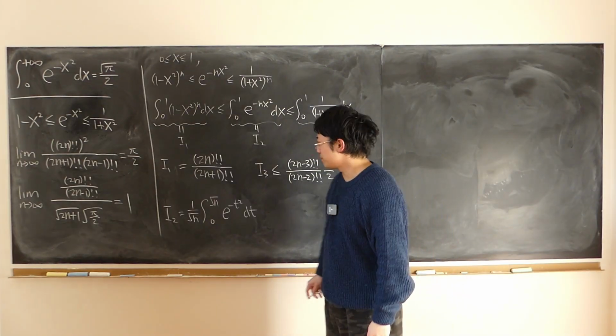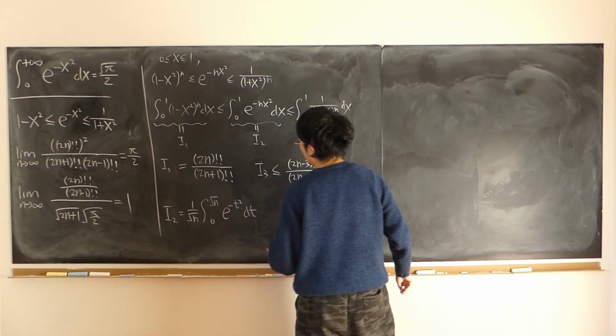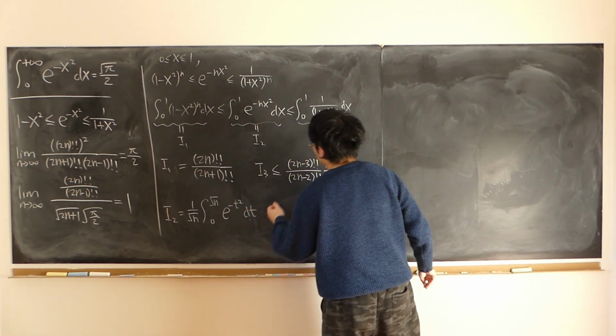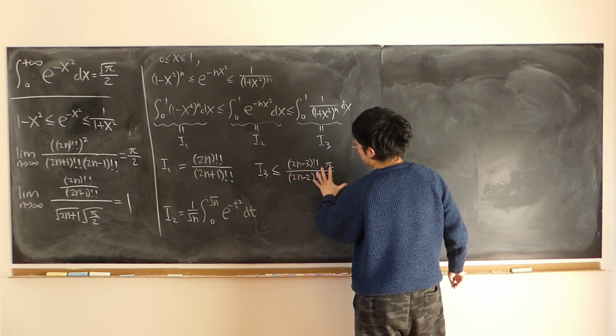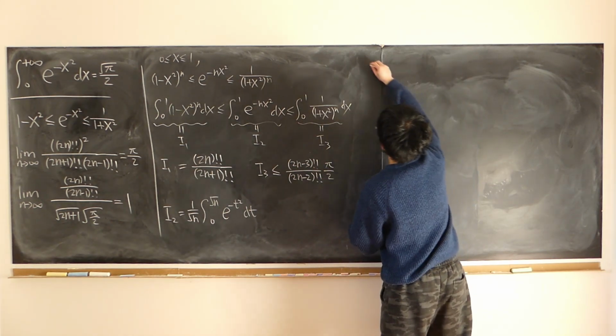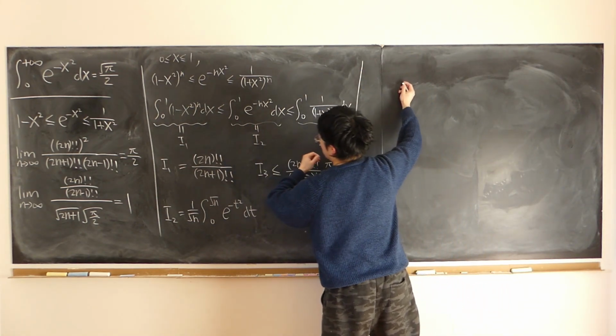Now I've worked out the value of the first integral, I1. I've worked out this integral to be this value, and I've loosened the integral to be this value. So let me rewrite this inequality.